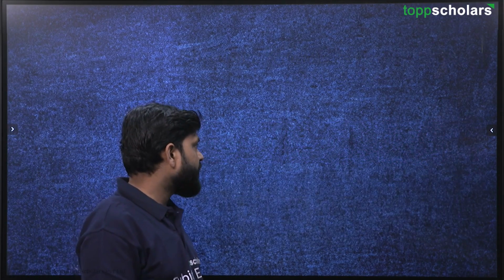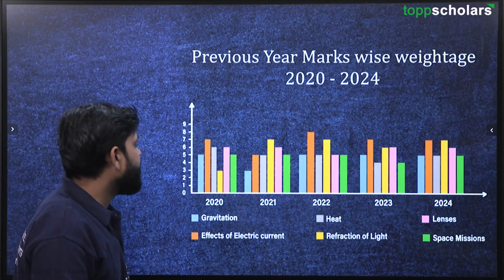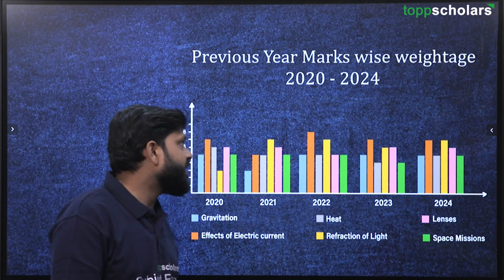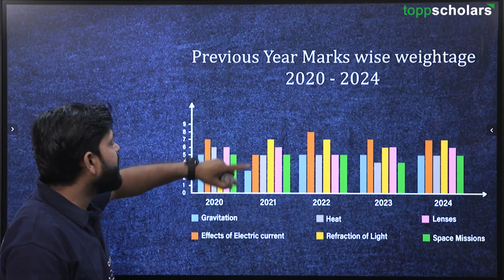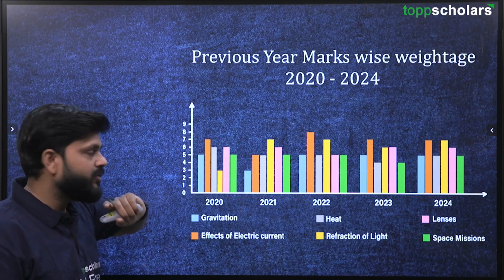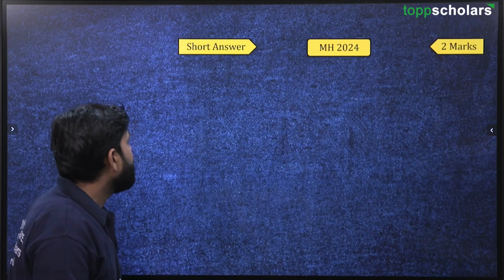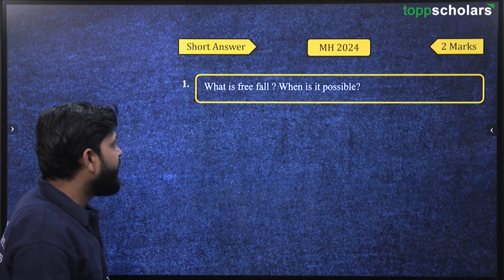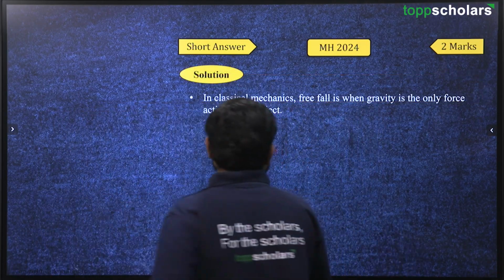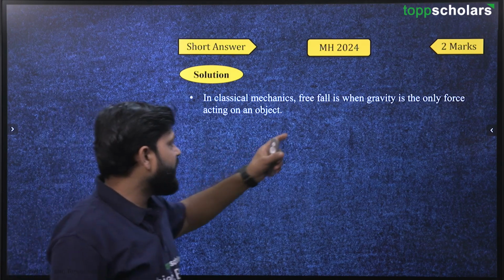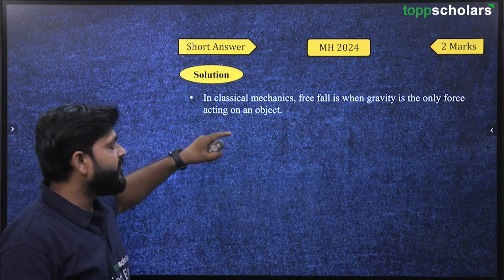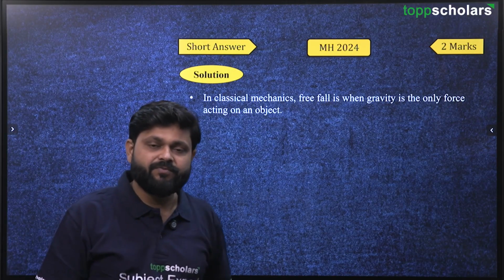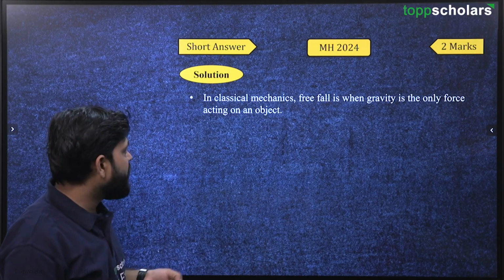Now we can see this in the chart format also. These are the years, that is 2020 to 24. We can see how the questions have been asked and how the marks have been distributed. Now the very first question is, what is free fall and when is it possible? In classical mechanics, free fall is when gravity is the only force acting on an object. So if gravity is the only force working, then it is called free fall.